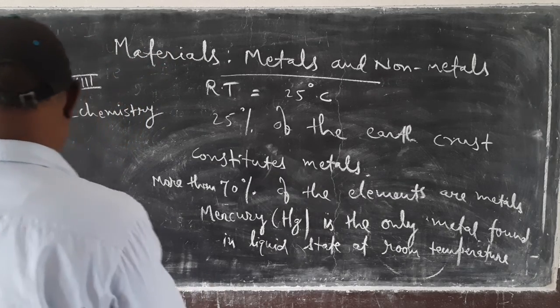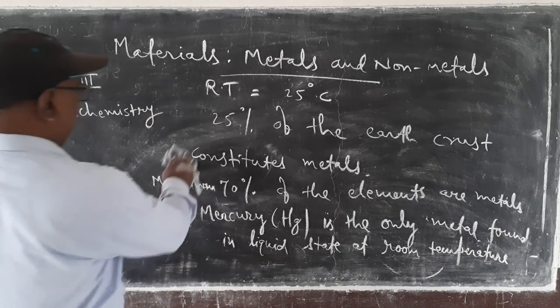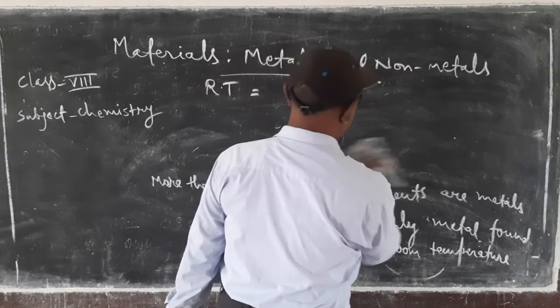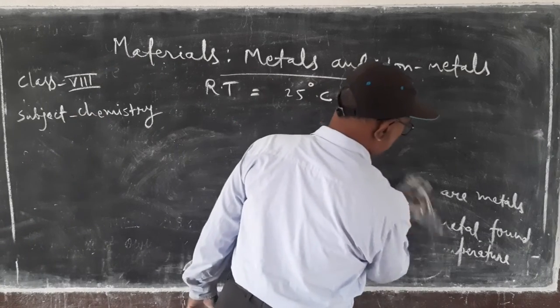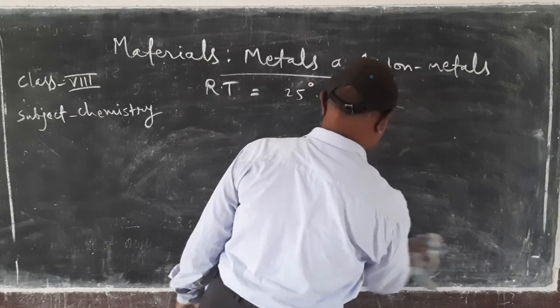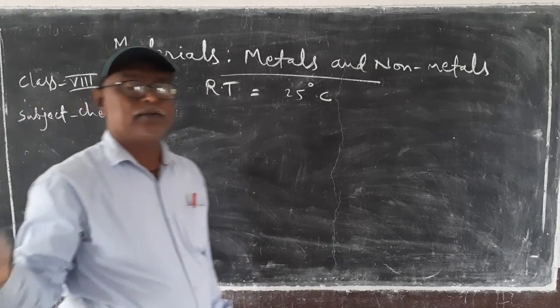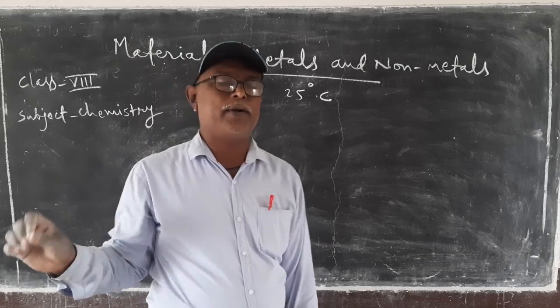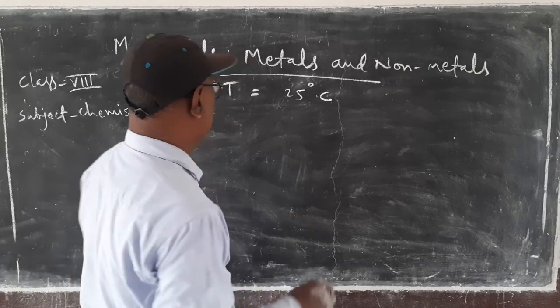And I told you that the most abundant metal is aluminium. The metals are found in solid state. There is no metal which is found in gaseous state at room temperature.